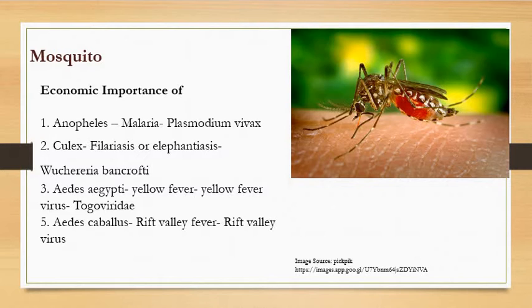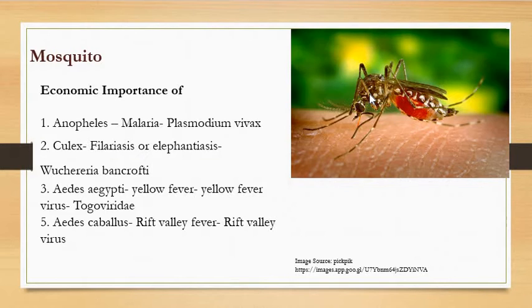That is not seen in the male. Such a piercing and sucking device is not seen in the male. Hence, the males are adapted to feed on the nectar of plants, whereas the females can effectively suck the blood of the host. The next body part is the thorax. The thorax shows three distinct segments: pro, meso and metathoracic segment.